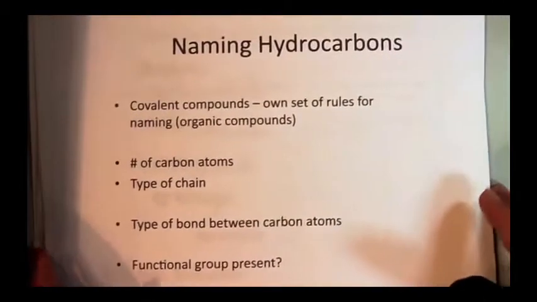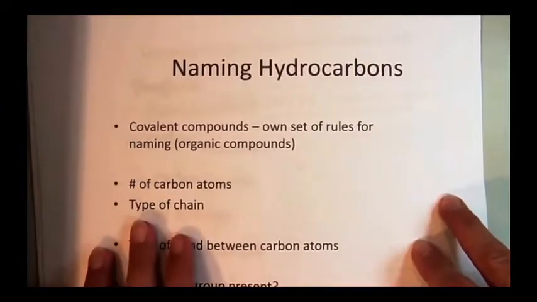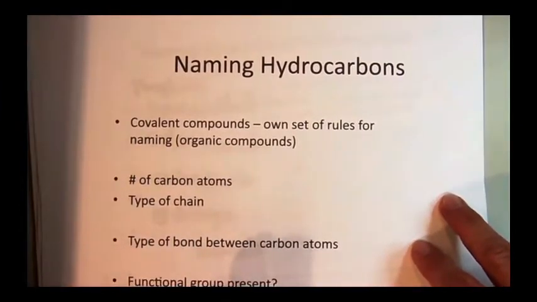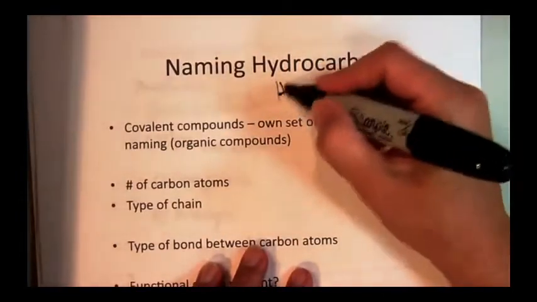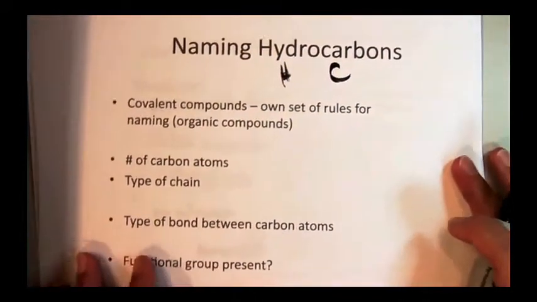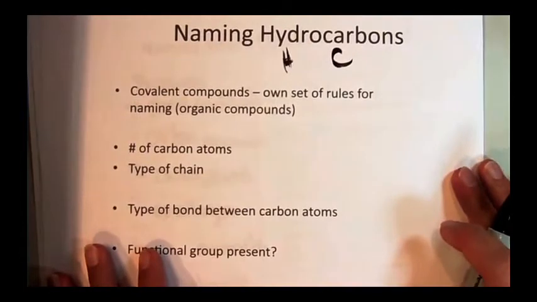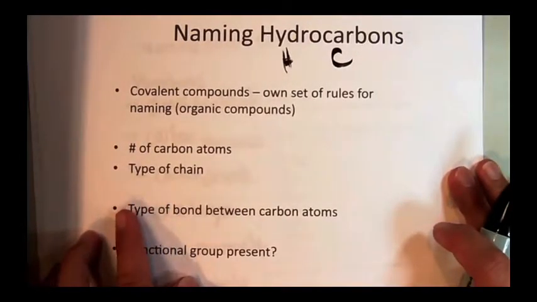There's another major type of covalent compound. Those are called hydrocarbons. They're covalent compounds, but they have their own set of naming. They're also called organic compounds because a hydrocarbon is a compound that's made of hydrogen and carbon and other stuff. But there's a basic naming structure that depends on the number of carbon atoms in what we call the carbon